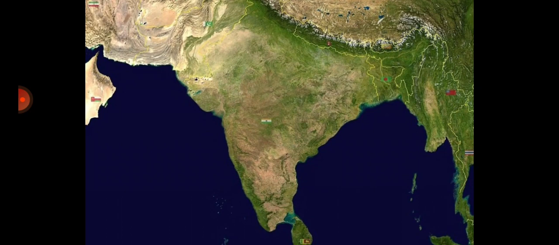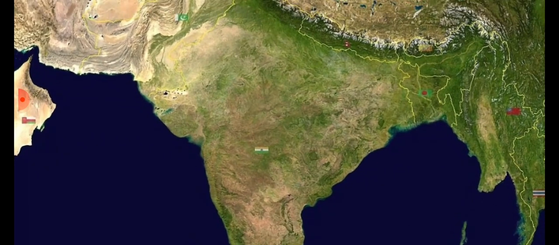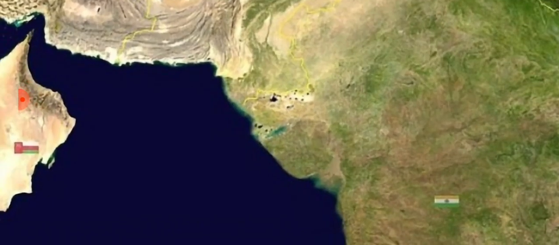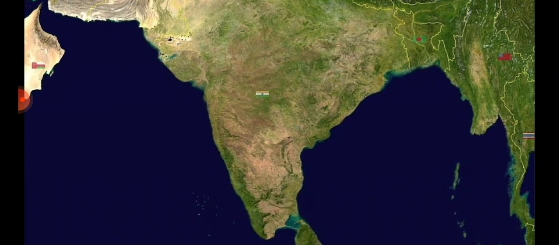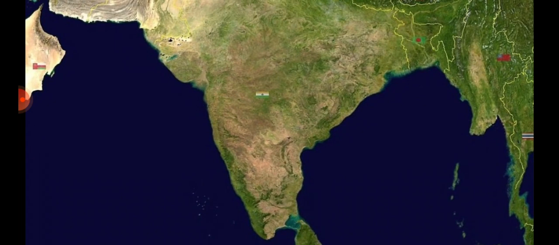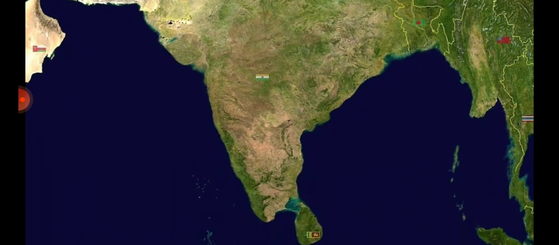Another thing, that is Gulf. Okay, so if you look at the left side, this side, I'm trying to zoom it. Any water body that is surrounded by land on three sides is called a Gulf. Okay, so Gulf is the opposite of peninsula. So peninsula means a land surrounded by water on three sides, just like India is surrounded by water on the Bay of Bengal, Arabian Sea and Indian Ocean.